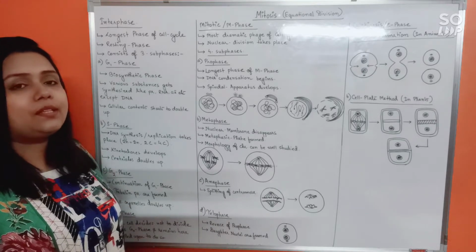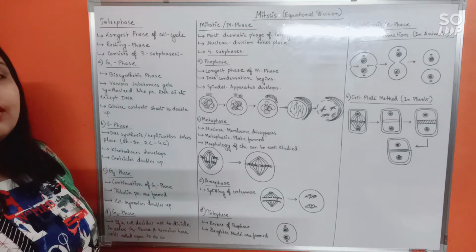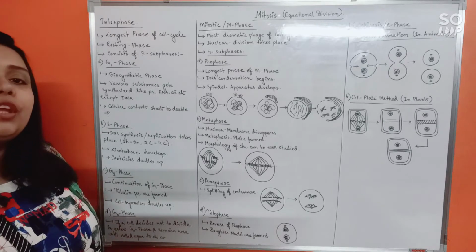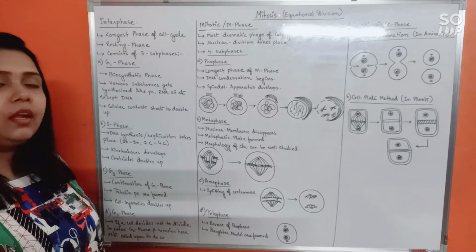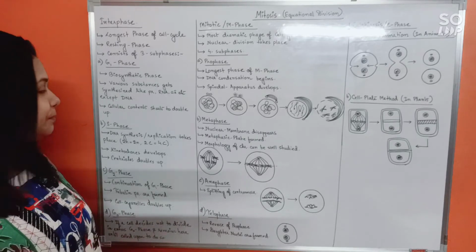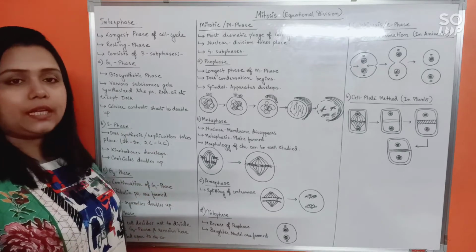So cells present in G0 phase don't remain there forever. Whenever required, they may get back to division mode. Alright. Understood this? Fine. So that's all about the interphase.